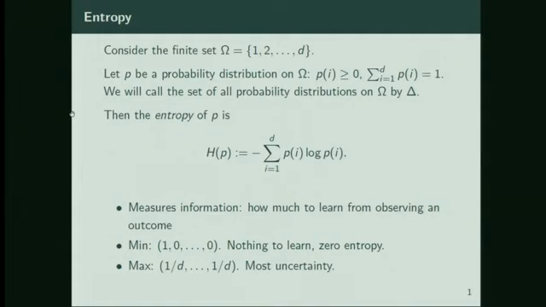So it measures how much we can learn by observing outcomes of this distribution. The entropy is minimized on a probability distribution that has the value 1 for one of the entries of omega and 0 for all the others, because when we observe samples from this distribution, we don't learn anything. It was always going to give us a certain element. And the entropy is maximized on the uniform distribution because we can learn the most, because we're the most surprised by whatever outcome we get.